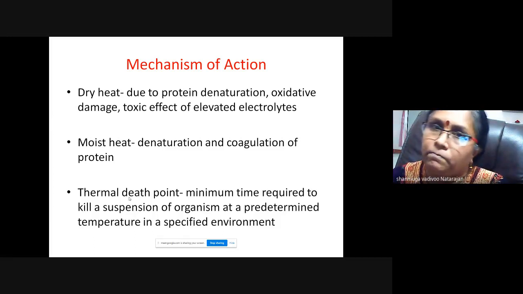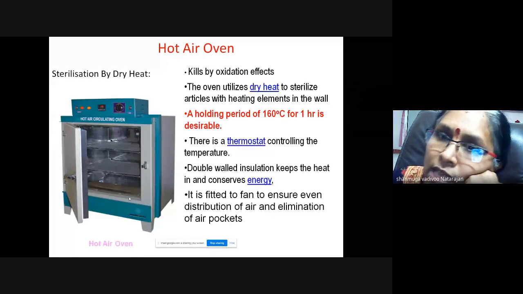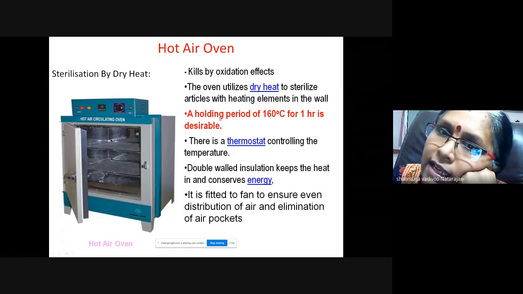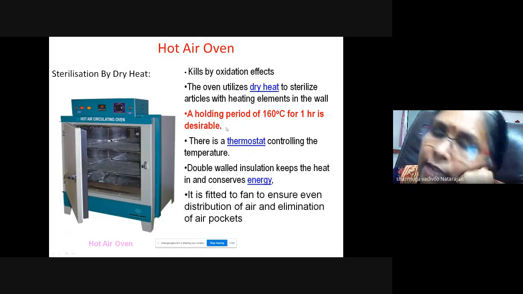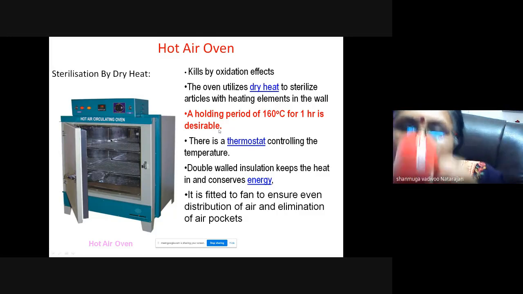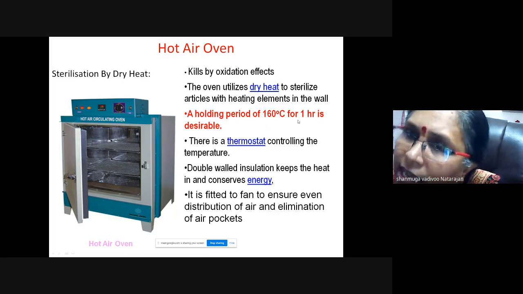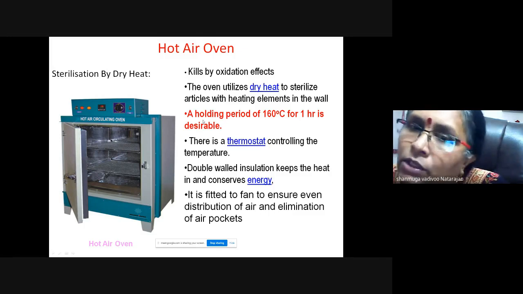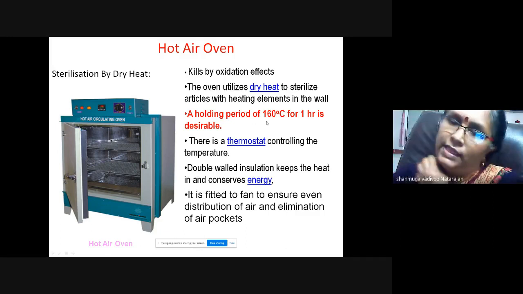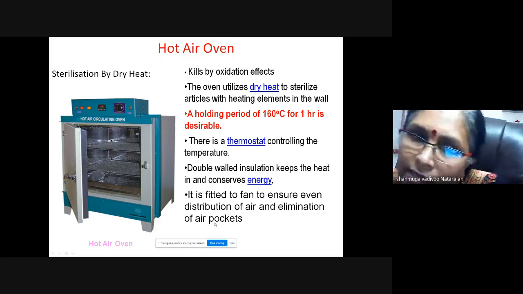Okay, so this is the hot air oven, as I told you. This is a method that utilizes dry heat. It sterilizes the article with heat elements, and this is the important principle. They'll ask you what is the principle of the hot air oven. Here the set temperature is 160 degrees C for 1 hour. This is the desirable thing, so you must remember this. With this set, you can sterilize whatever instruments you want to sterilize. I can see the image here, isn't it? Are you able to see?